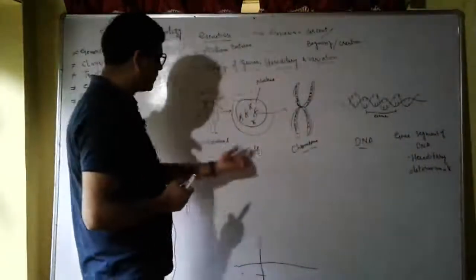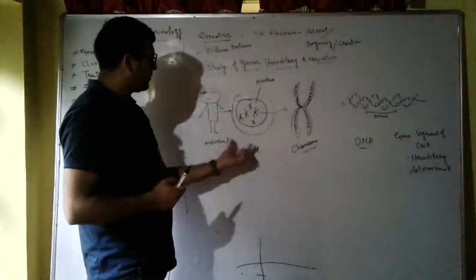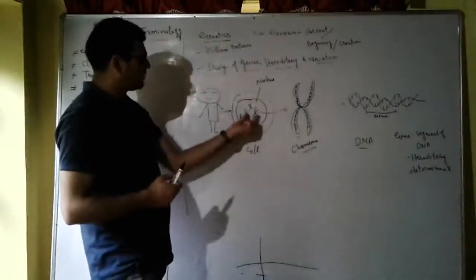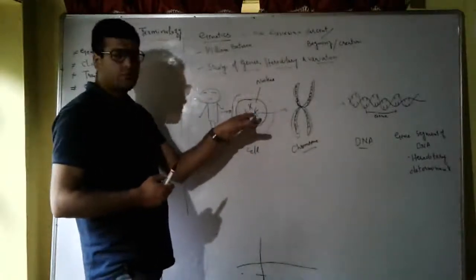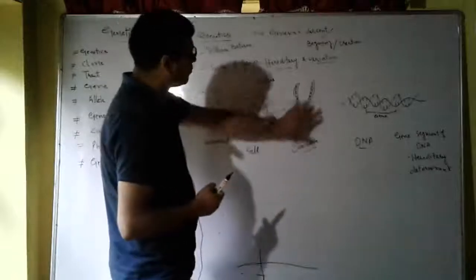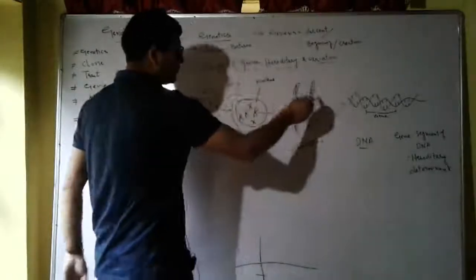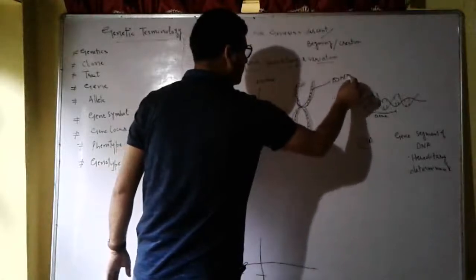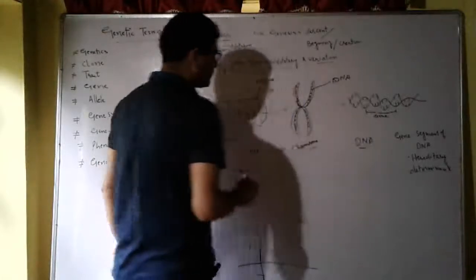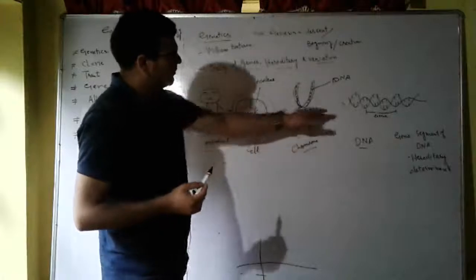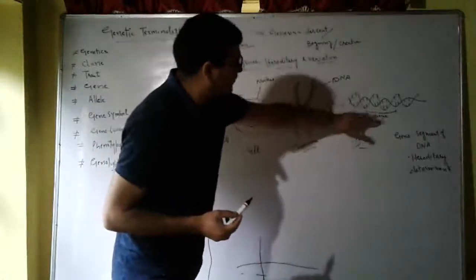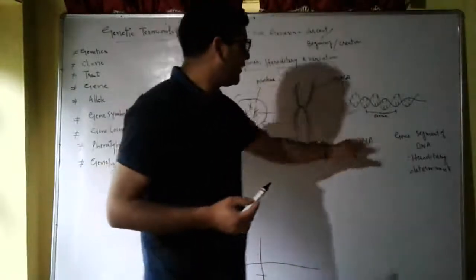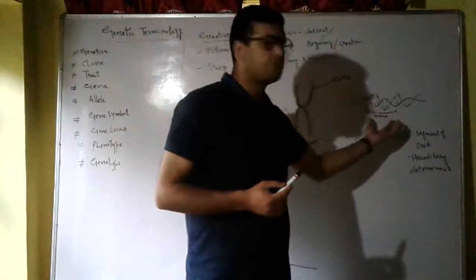This is an individual. It is made up of cells. These cells have a nucleus and chromosomes. This chromosome contains the DNA molecule, and this DNA contains genes.